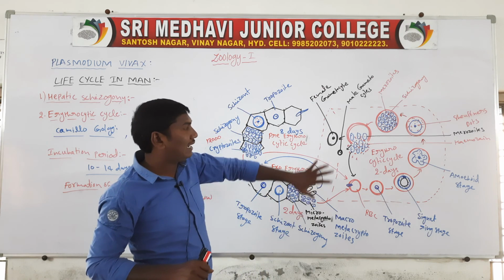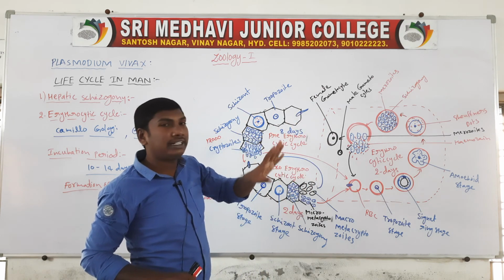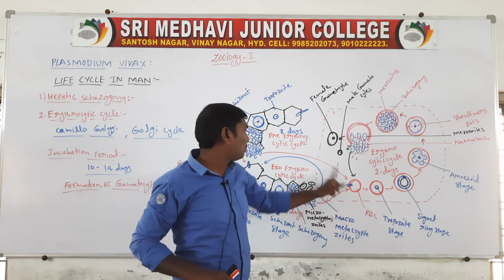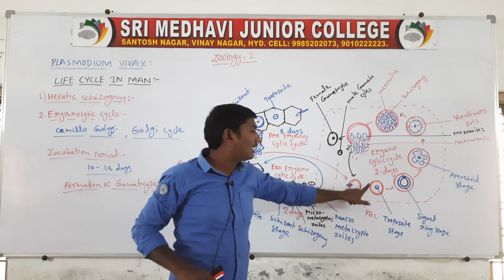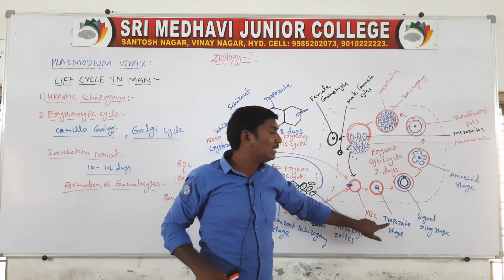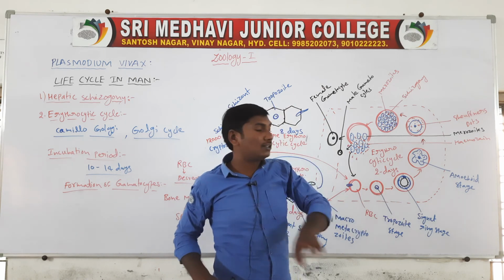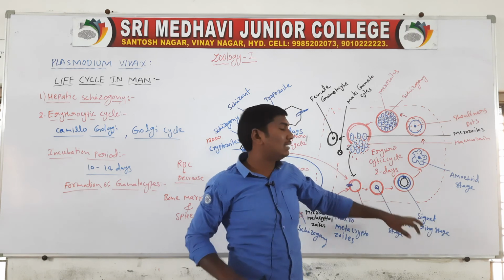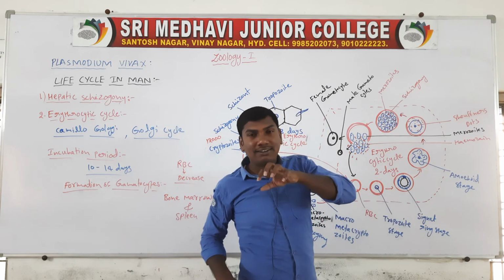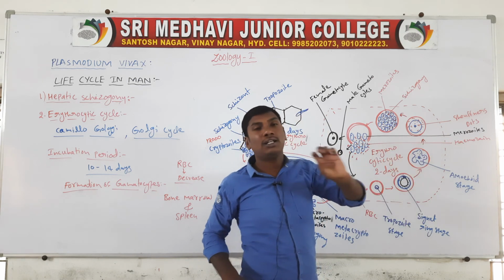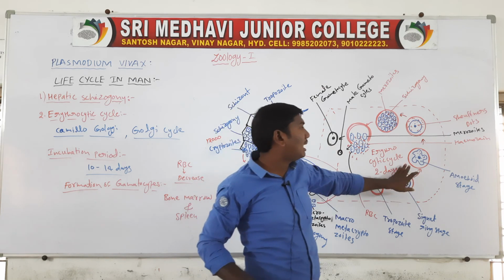So this is the erythrocytic cycle. First, starting from the cryptozoites or metacryptozoites, converting to the trophozoite stage. In this trophozoite stage, an empty vacuole forms that looks like a finger ring, so this stage is called the signet ring stage. Next, the vacuole disappears and pseudopodia form, looking like an amoeba, so it is called the amoeboid stage.